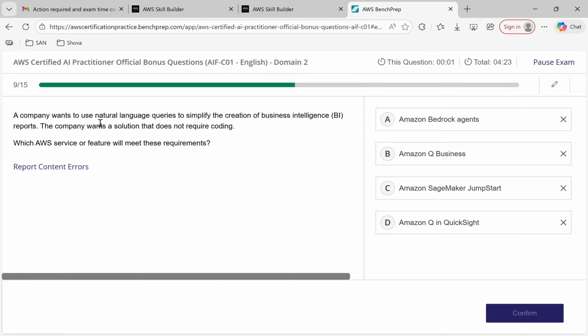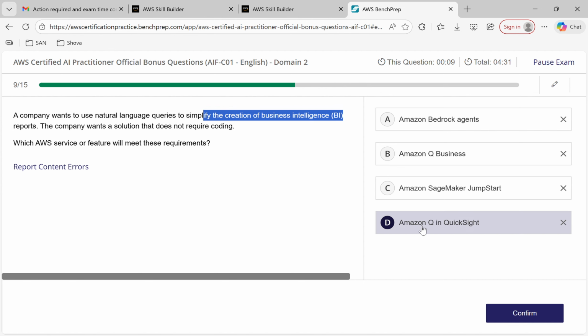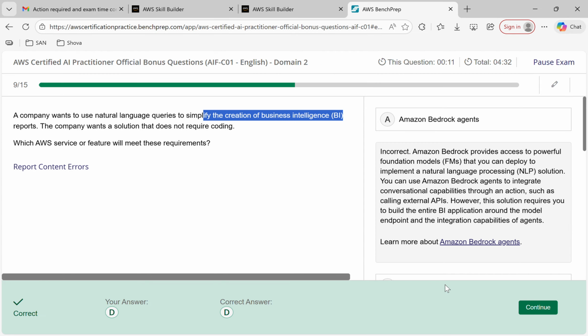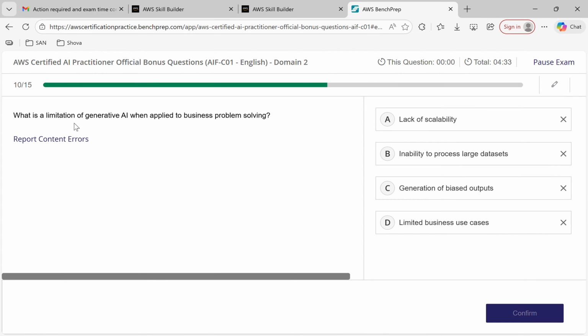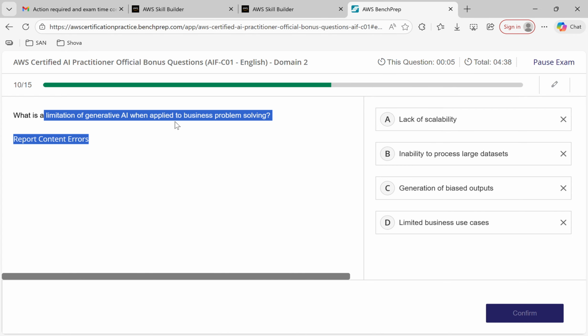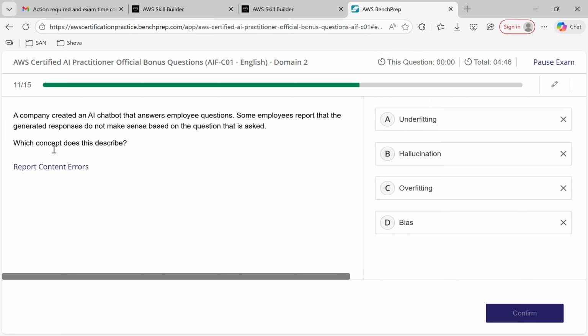A company wants to use natural language queries to simplify the creation of business intelligence, that is the Q in QuickSight. Confirm. What is the limitation of generative AI when applied to business problem solving? Lack of scalability, inability to apply to large data, generation of biased outputs, and limited business use cases. Continue. A company created an AI chatbot that answers employees' questions.